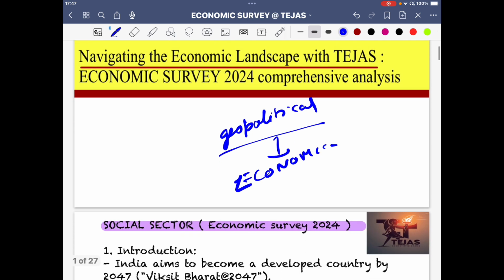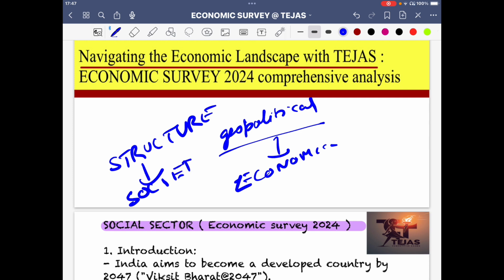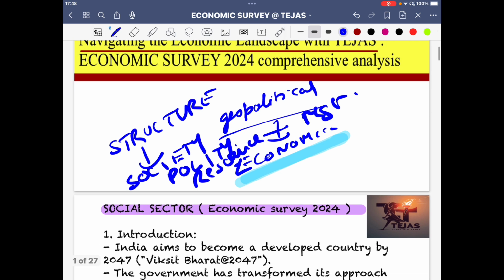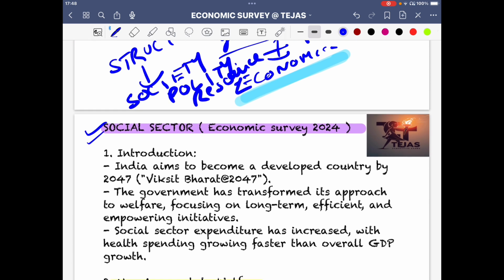Now the world stage, the economics plus the idea of structure of various aspects of society, of polity, and the idea of resource allocation, that is again the management dynamics, all are interlinked ideas, and everything has at its base one major idea, and that is the idea of economics. So once you get to know about economics, you get to know about the structure of society itself, and that is why the first chapter that I have picked is Social Sector, Economic Survey 2024.